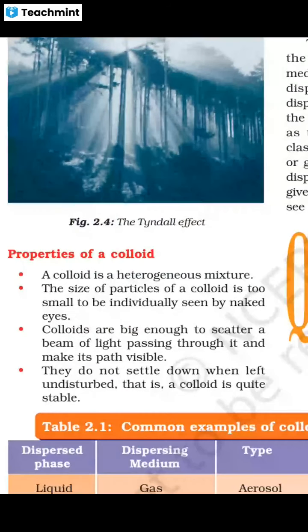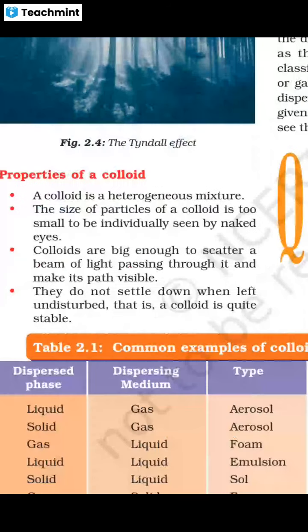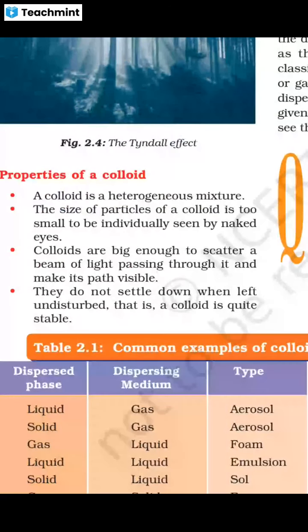Now we are talking about the properties of a colloid. A colloid is a heterogeneous mixture. It is not homogeneous. The size of the particles of a colloid is too small to be individually seen by the naked eye. We cannot easily see them as they are too small, but they are not as small as those of a true, homogeneous solution.